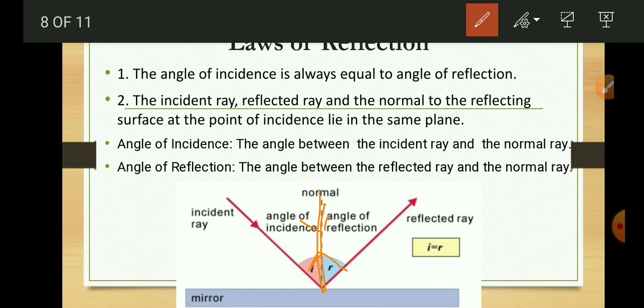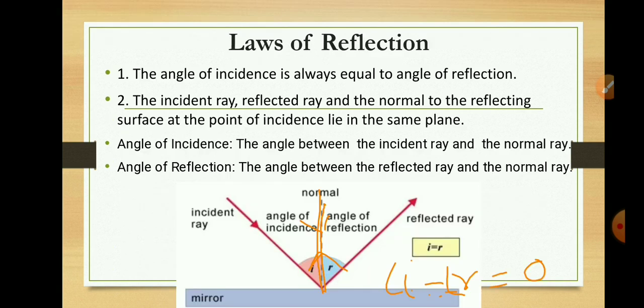And in this case, the angle of incidence is equal to the angle of reflection, which is equal to 0. So keep this in mind. If the ray of light is incident normally, then the angle of incidence and the angle of reflection are 0.